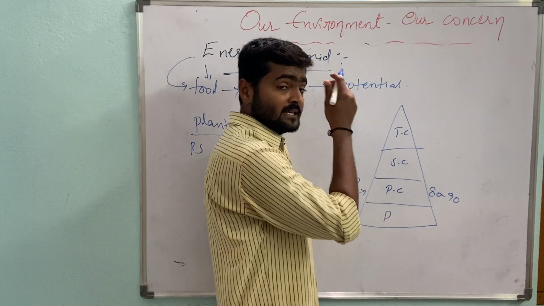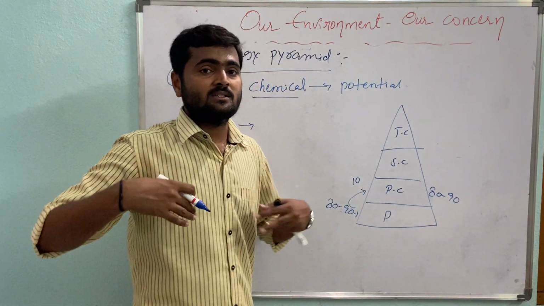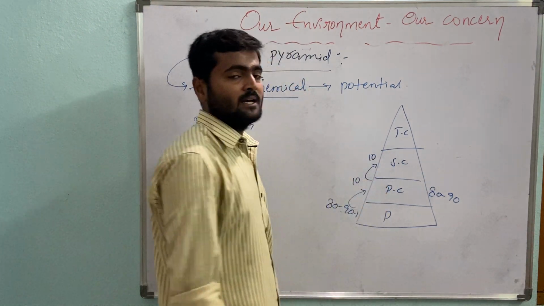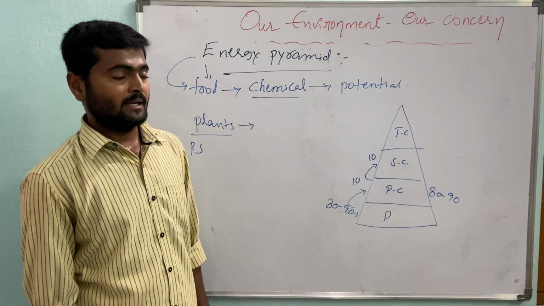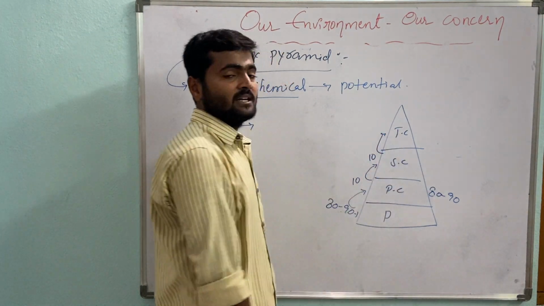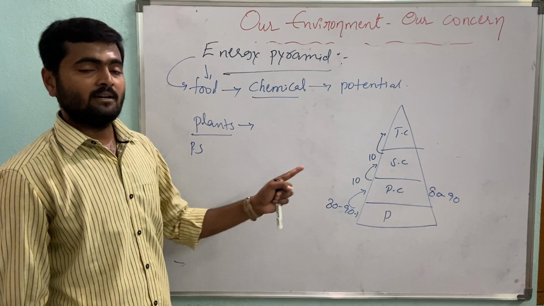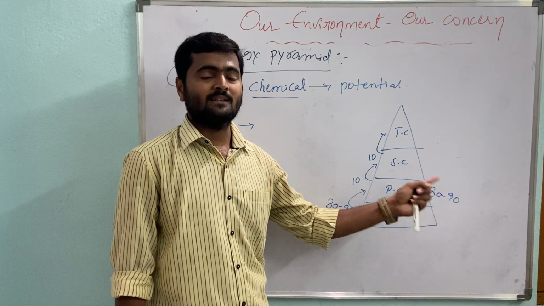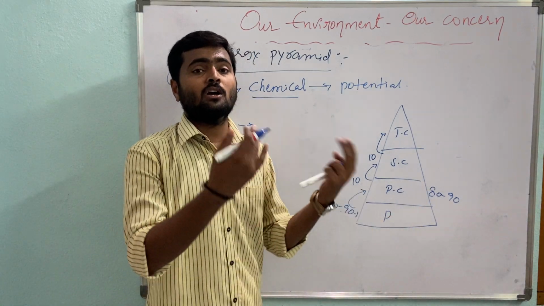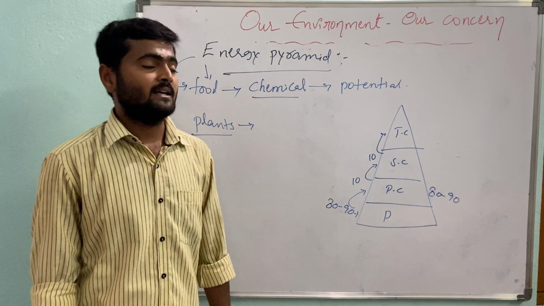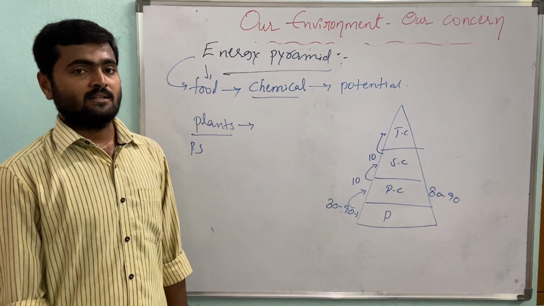Again, a very small percentage is utilized in the formation of their tissues. So from here again 10% is passed to the secondary level. The same thing happens at each and every trophic level. At every level 80 to 90% of the energy is dissipated into the atmosphere, that is lost, and it cannot be reverted back again. Only 10% of energy is transferred to the next level.